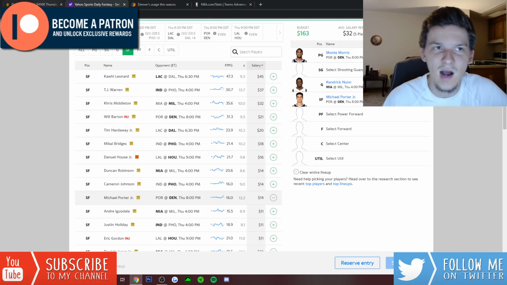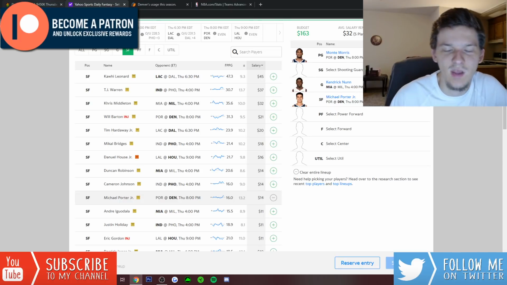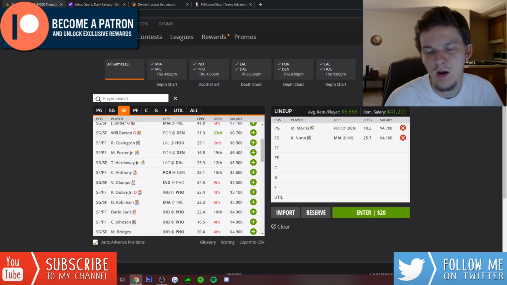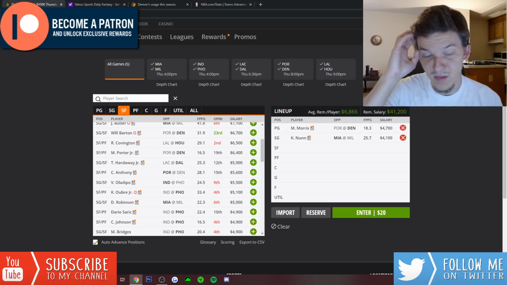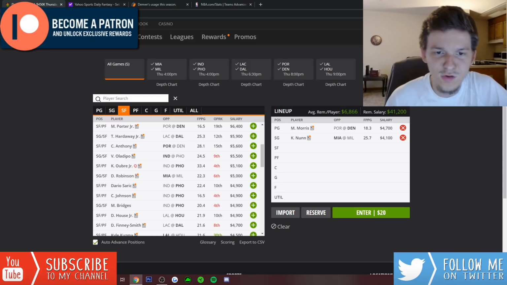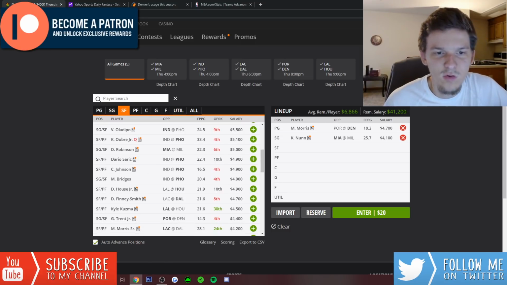And at $14, he's going to be really hard to get away from. He's still way too cheap on Yahoo. So definitely lock in MPJ over there. And even on DraftKings at $6,400, I still think he's a really good play at that price tag. But other small forwards we can maybe look to, Duncan Robinson I like without Jimmy Butler.